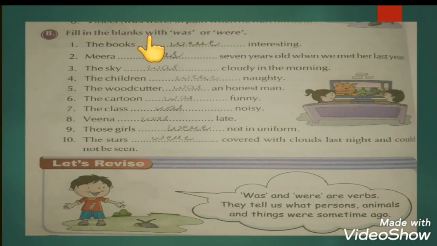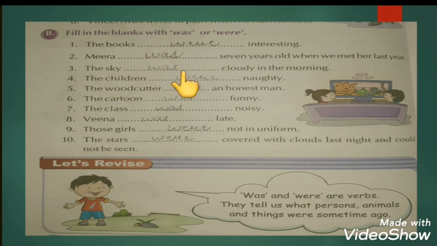Fill in the blanks with was and were. Here also we have to fill the blanks with were and was according to the singular, plural or the sentences. The books were interesting. We are talking about the books, so that's why we use were here, that is plural. Meera was 7 years old when he met her last year. We are talking about Meera, so that's why we use was here.